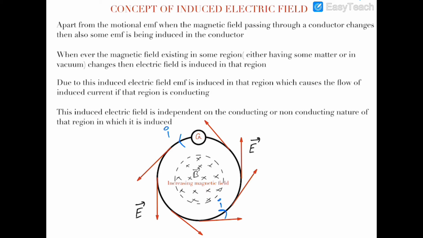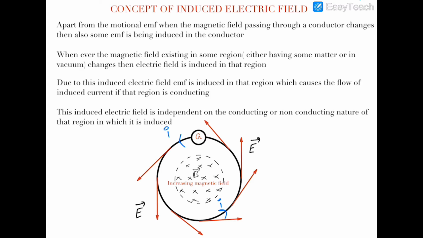Here is an experiment which you can do. If we have some magnetic field associated with a smaller circle, and there is a coil which contains a galvanometer, then if this magnetic field is being varied by us, we will see that the galvanometer will show some current.